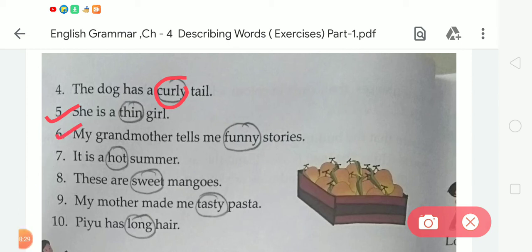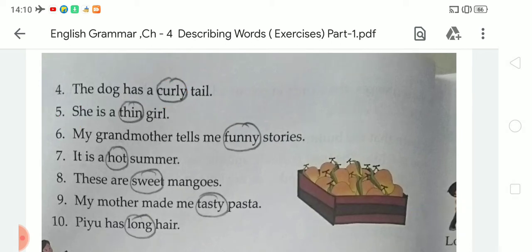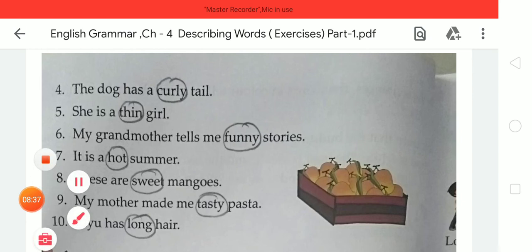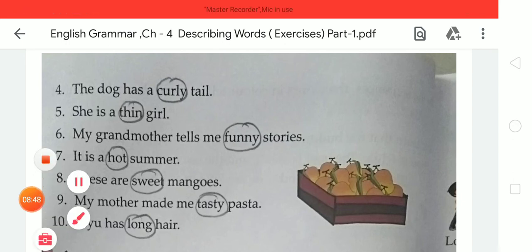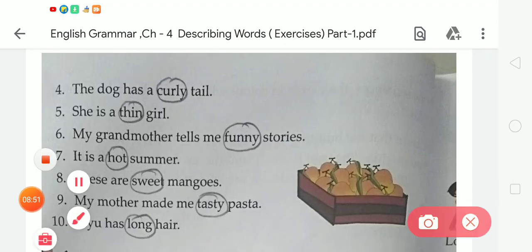Now number 6, my grandmother tells me funny stories. So student, in this sentence the describing word is funny, which describes the story. That story is funny. Now next is number 7, it is a hot summer. Student, tell me which word is a describing word in this sentence. It is hot. Hot summer. It describes the summer, that summer is hot.